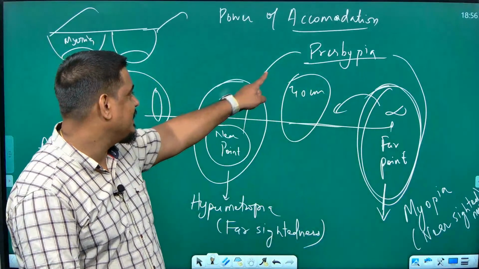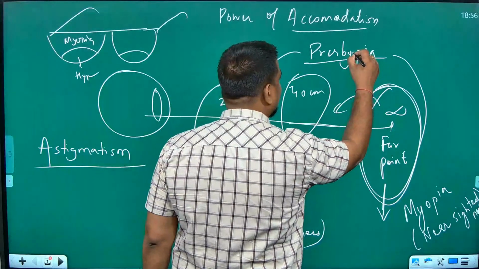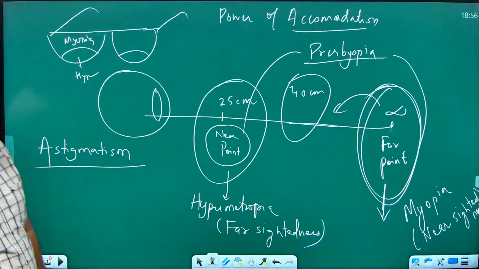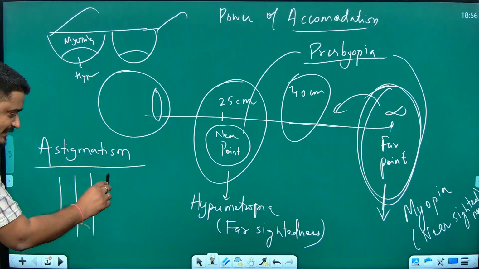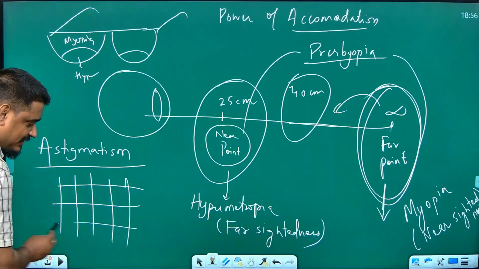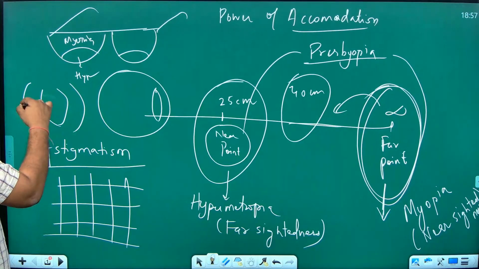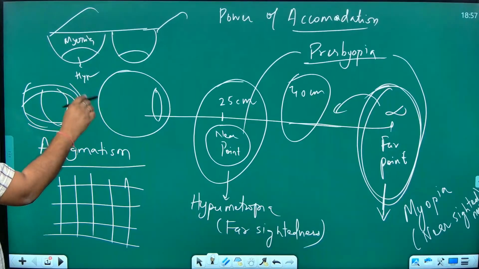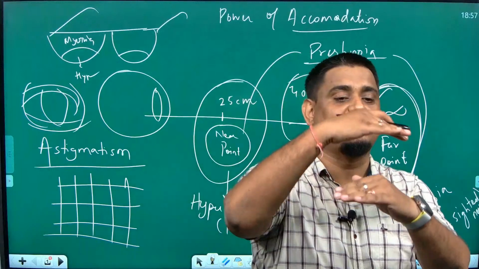Presbyopia, spelled P-R-E-S-B-Y-O-P-I-A. Pay attention. What happens in the case of astigmatism? If I am drawing a line like this, a person having astigmatism will not be able to distinguish. You know how it will be visible to them? They will see something like this, like bulged. They will not be able to see a straight vertical and a straight horizontal line together.